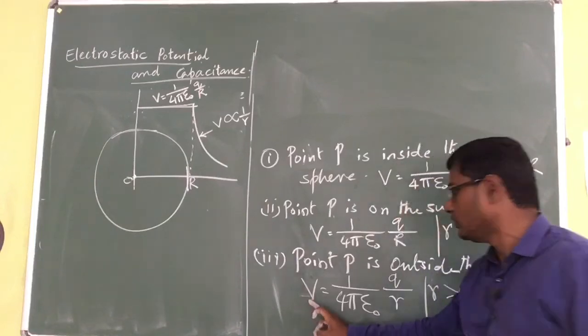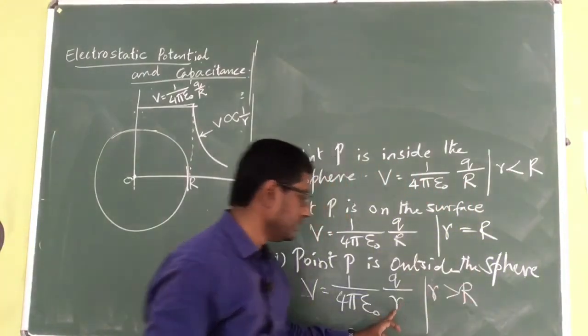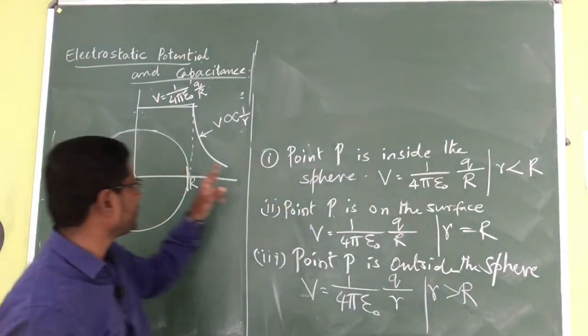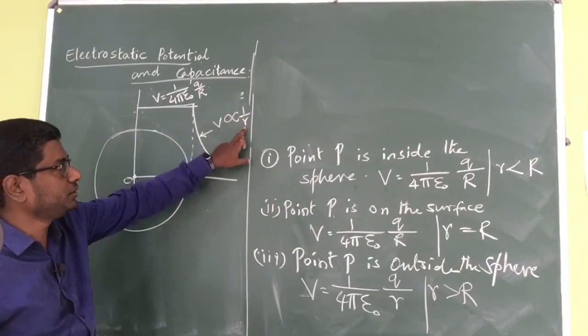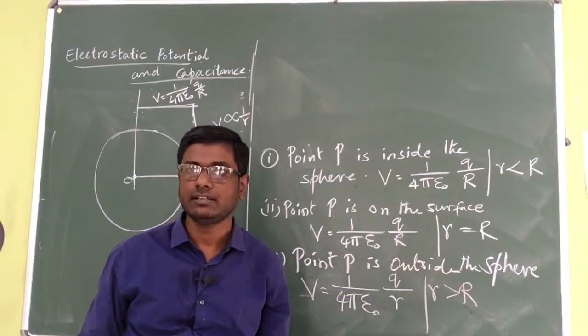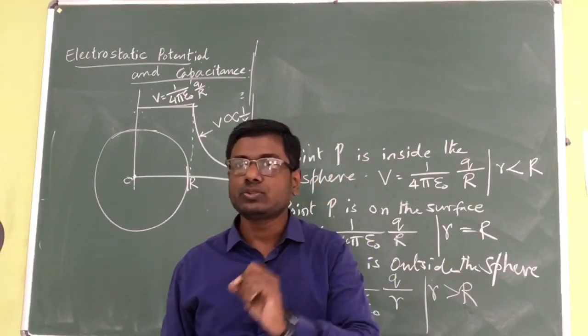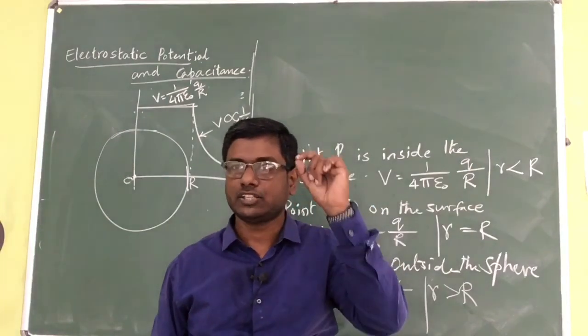That means the value of potential falls as 1 by r. That is what I have written here: V is proportional to 1 by r. As we go away from the surface of the sphere, the value of potential keeps decreasing.